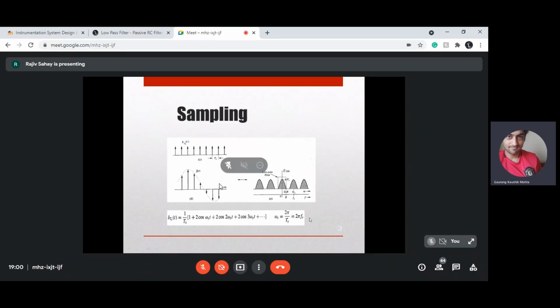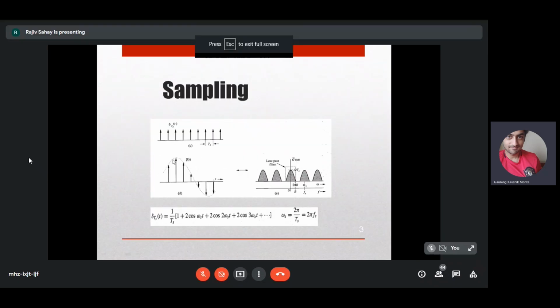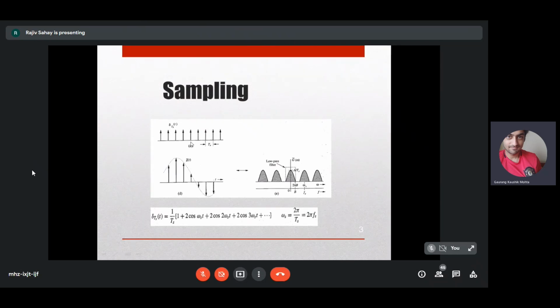And Fs is equal to 2b hertz. Now this is your continuous time signal g of t. So in the time domain, you are multiplying g of t with this impulse train delta subscript ts of t. If you multiply g of t with that, you are going to get a signal which is denoted here as g tilde of t.